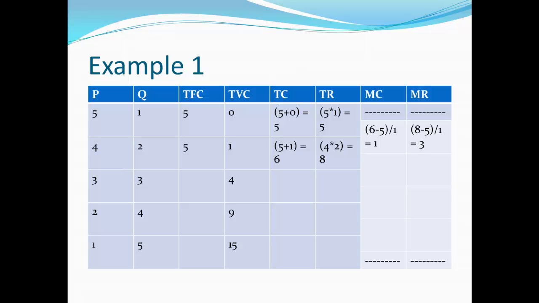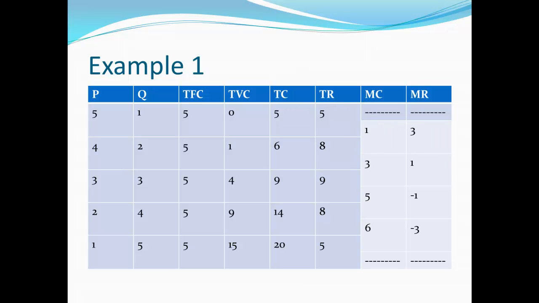Marginal cost, we remember, is the change in total cost divided by the change in quantity. Between the first and second line, cost changed by $1 while quantity changed by 1. $1 divided by 1 is 1. Marginal revenue is the change in total revenue divided by the change in quantity. Total revenue changes from 5 to 8, a change of 3. Divide that by the change in quantity, which was 1, and 3 divided by 1 is 3. Now go ahead and fill in the rest. On the next slide, we'll look at the answer.